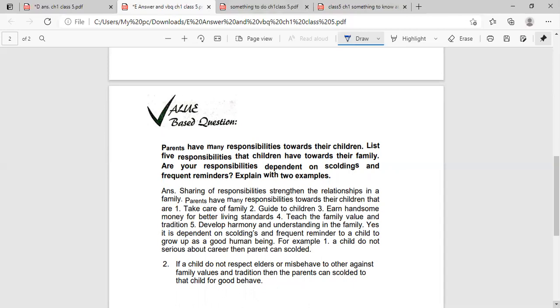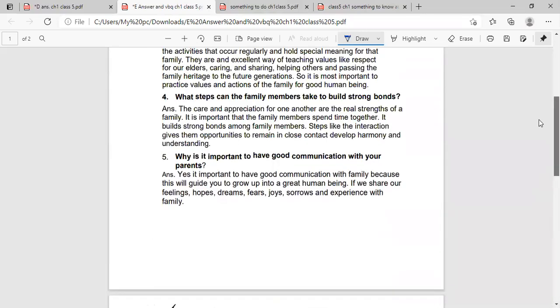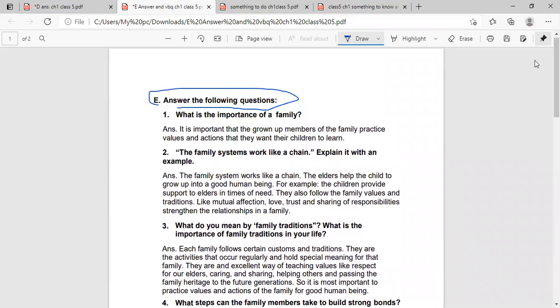Yes, it is important to have scoldings and frequent reminders for a child to grow up as a good human being. For example, if a child is not serious about career, then the parent can scold them. Second example: a child does not respect elders and misbehaves with others, against family values and tradition. Then the parents can scold that child for good behavior. So this was the value-based question answer and the answer of the e-question.